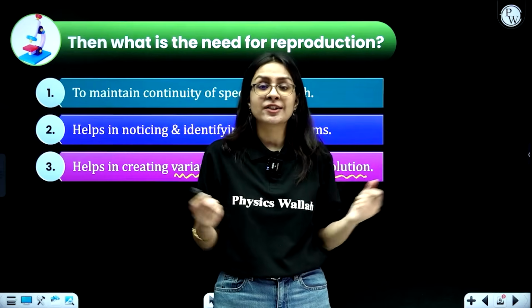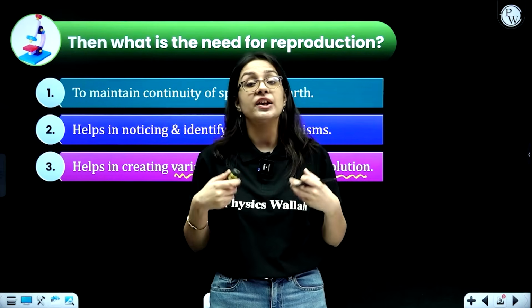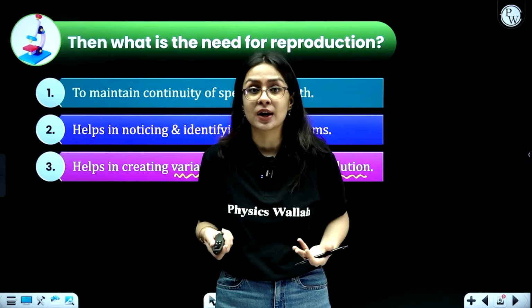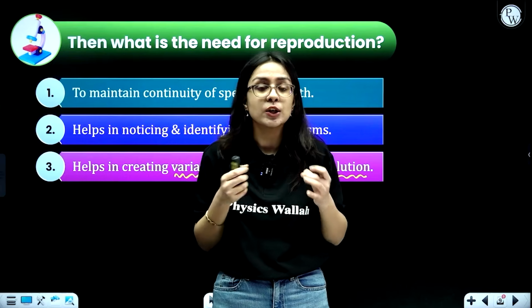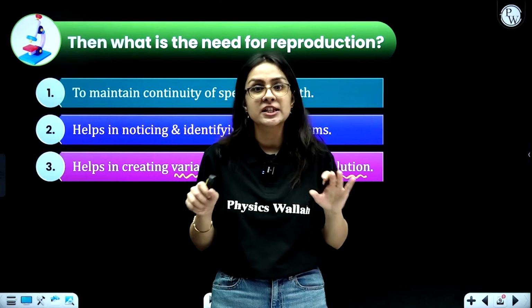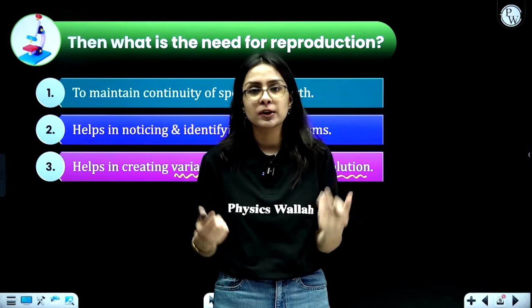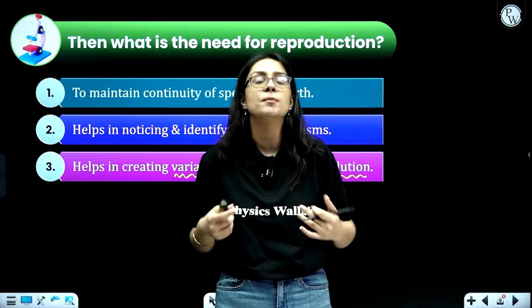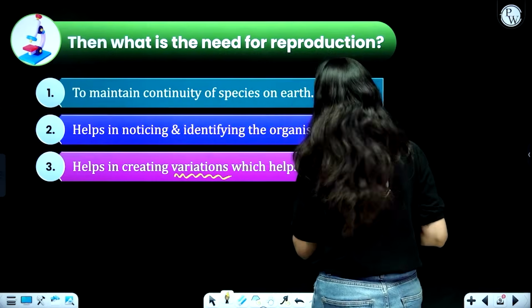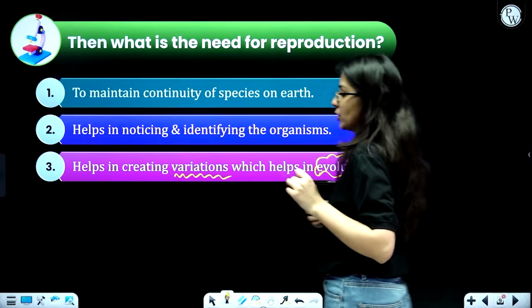This variation attracts users. The same way, when reproduction takes place, there are some variations, some differences. For example, our parents have given birth to us, and there are some differences. We do not look exactly like photocopies of our parents. Both generations are easily distinguishable, or you and your sibling are easily distinguishable, because when reproduction takes place, new characters are formed, variation takes place. This helps in evolution. Don't get confused with the term evolution. We will study it in a while, okay? So I'm star marking this particular word.